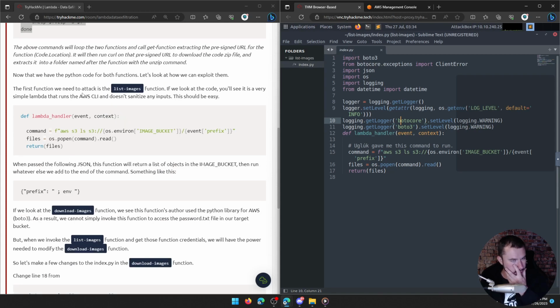The first function we need to attack is the list images function. If we look at the code, you see there's a very simple Lambda that runs the AWS CLI and doesn't sanitize any inputs. This should be easy. So it's just sharing it with us here.